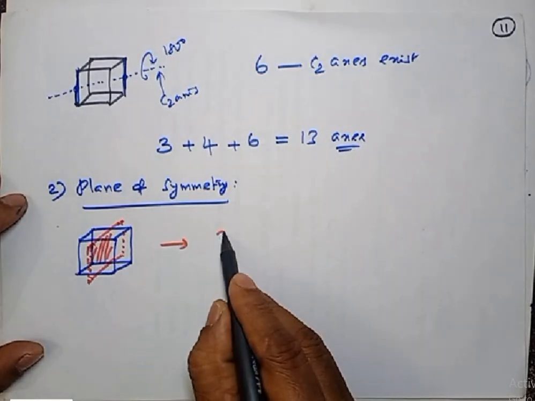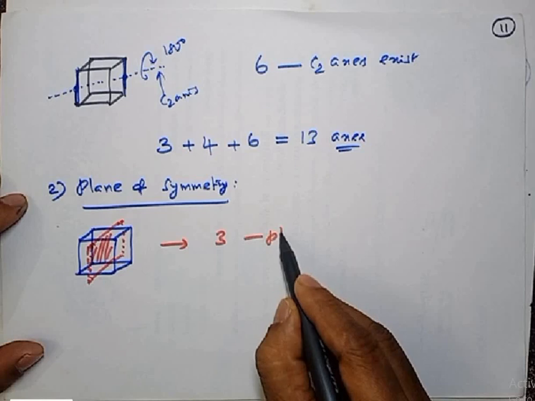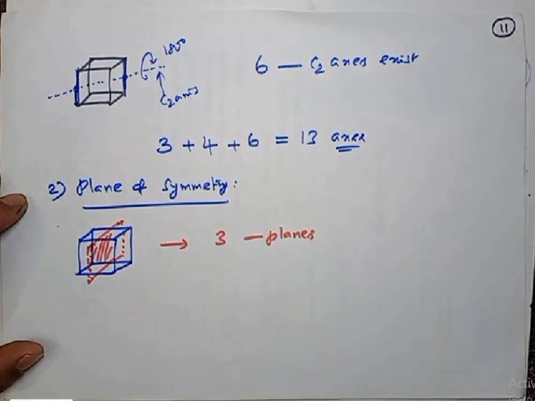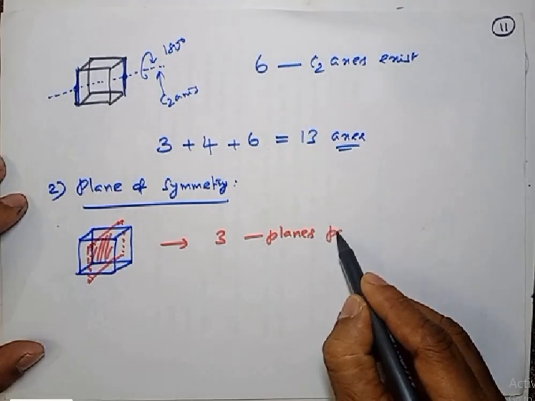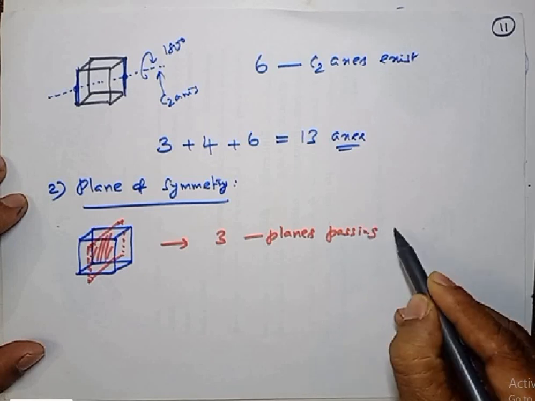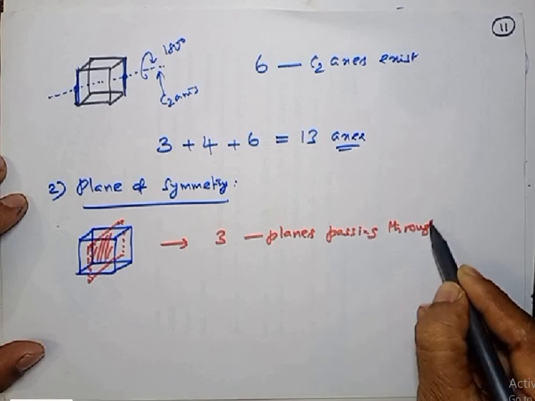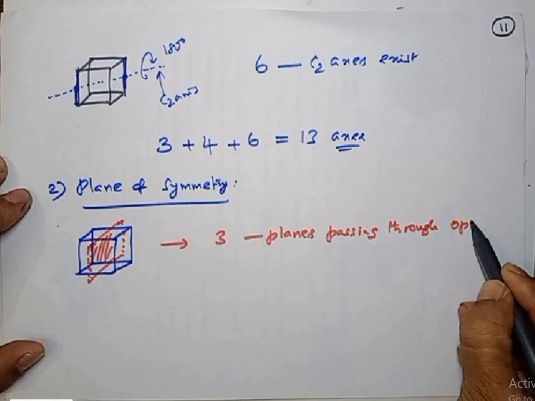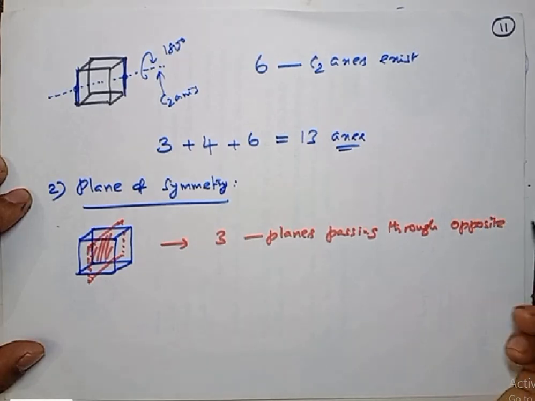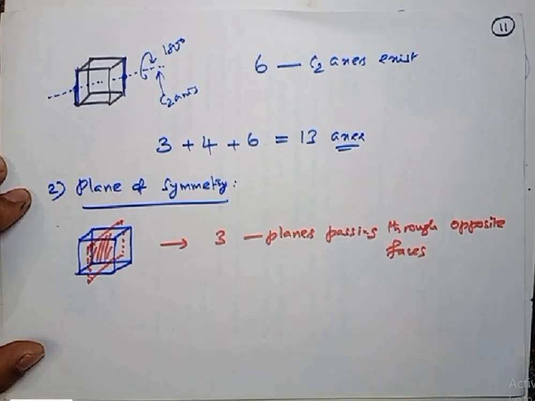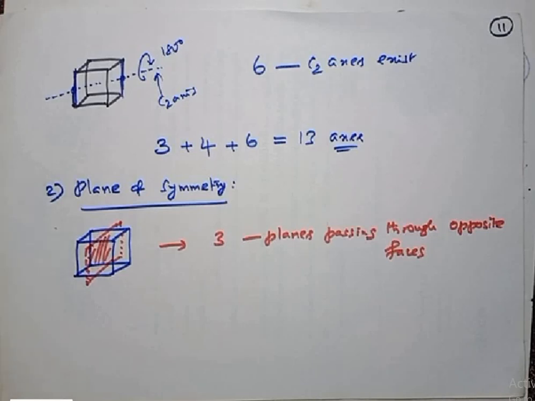The answer is that there are 3 planes like this. There are 3 planes passing through opposite faces. Just take down like this, opposite faces. There are 3 planes of symmetry passing through opposite faces.